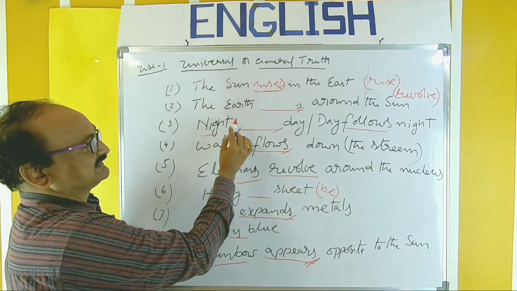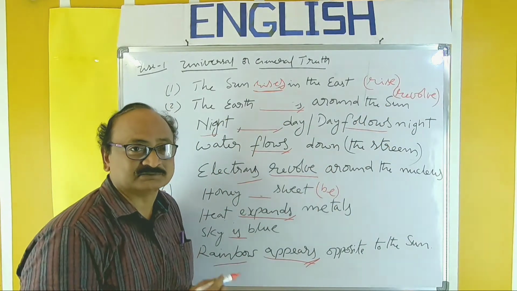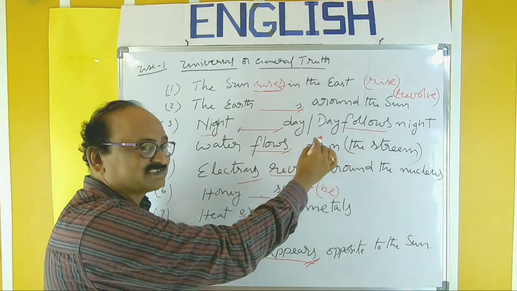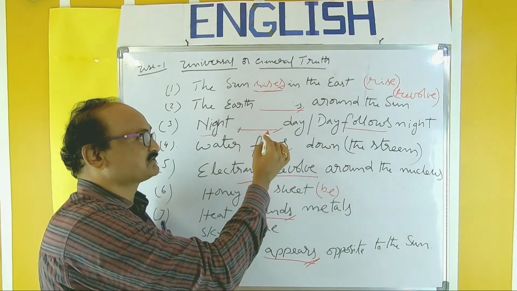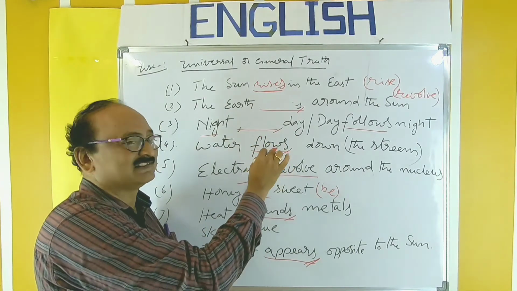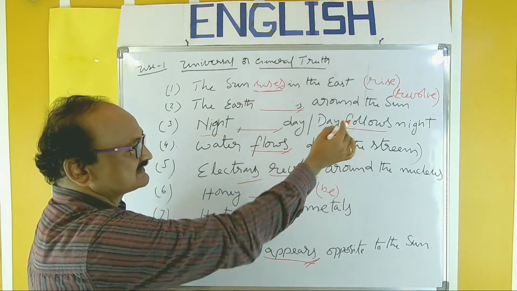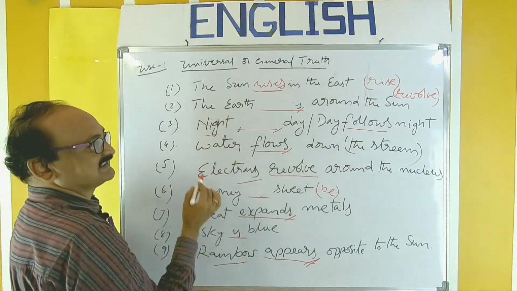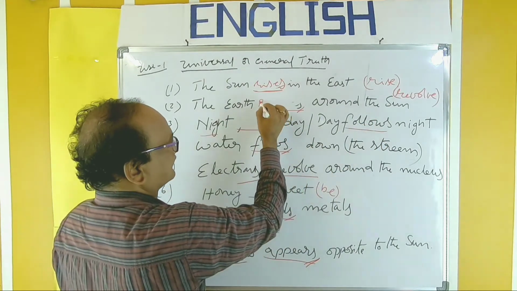Here also, the earth dash around the sun, given verb is revolve. Observe its meaning. It's a universal truth. Universal truth should always be expressed in simple present only. Recall the structure, subject, V1, object. So V1 is given there and the earth singular. So add extra s, then you will get the answer.